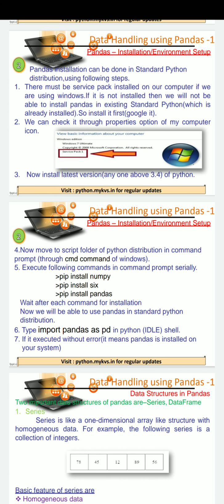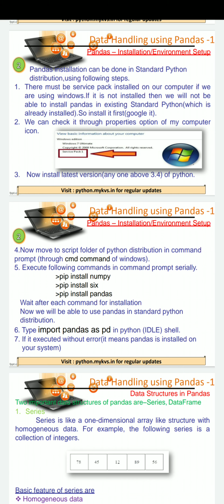If you find an error in the pip command, what you have to do? You have to download the latest version of Python on your system, then after that your pip command will work. You have to install NumPy as well as the six library, as these are used as part of pandas objects.